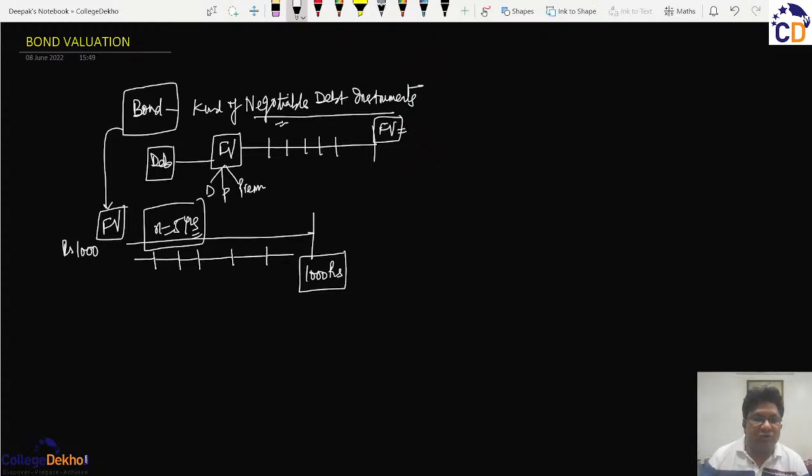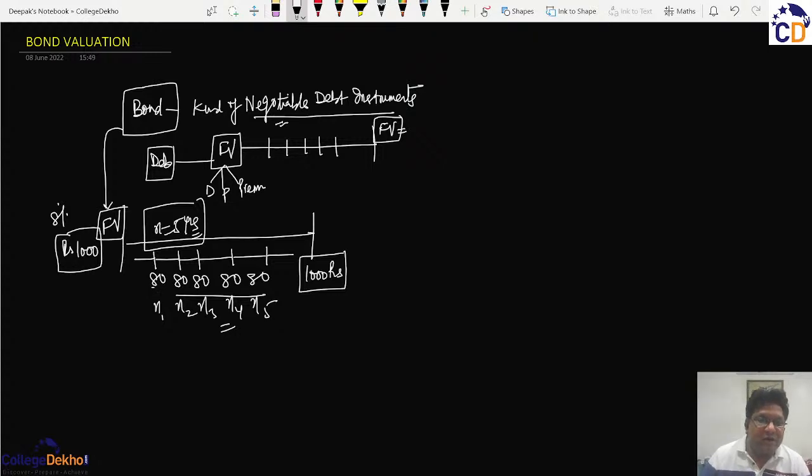Like the debt instruments. So if the bond is, say, an 8% bond, it denotes that on a face value of 1,000, 8% interest, that is 80 rupees interest each year, will be paid for the life of the project, payable annually at the end of the year. So N3, N4, N5, these five will denote the interest payments. But the point is that at what price the bond shall be sold.